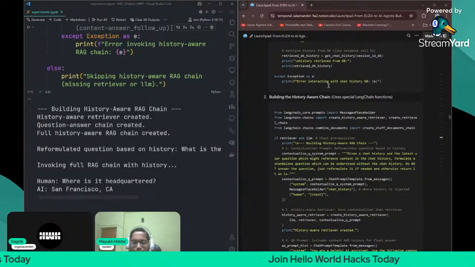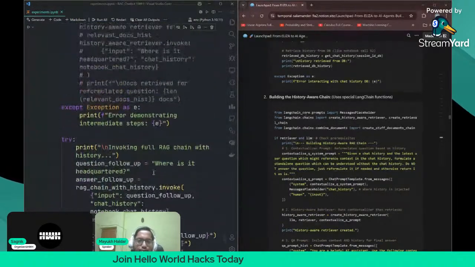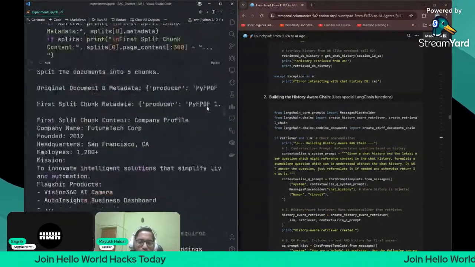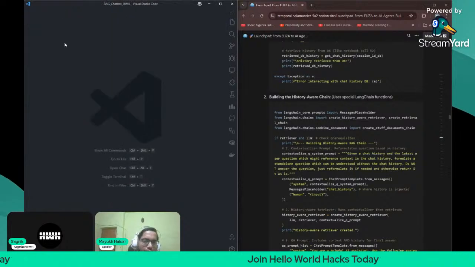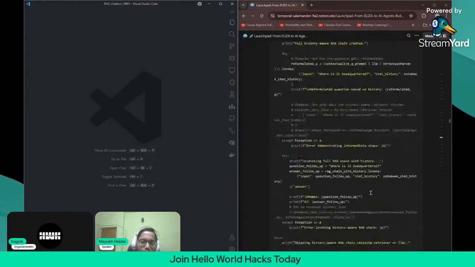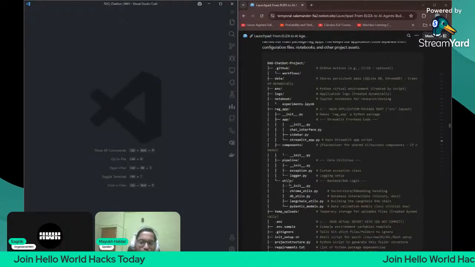Nice, Grok done. So this was the part of this one, the experiments. Now we will create the application. So this is a very important part. Now I think I should show you the application also.